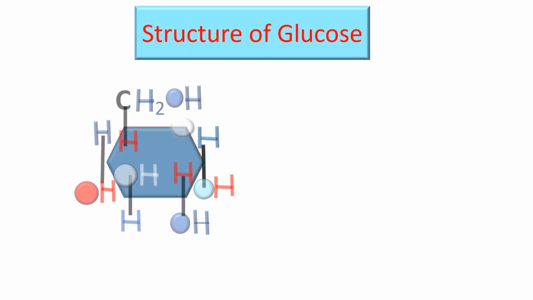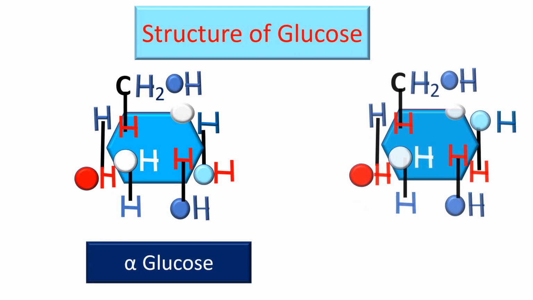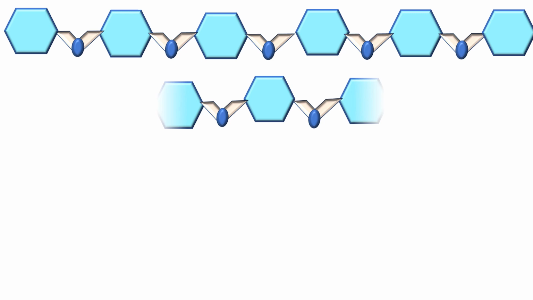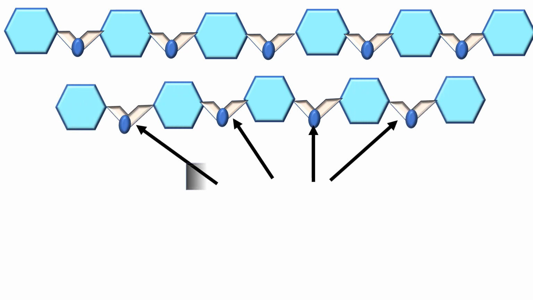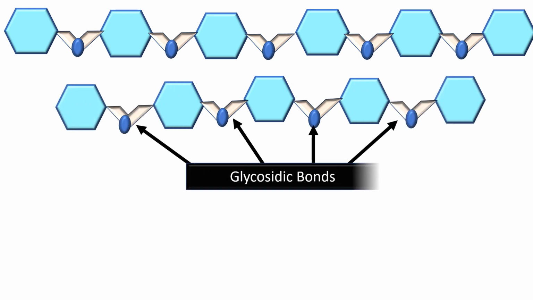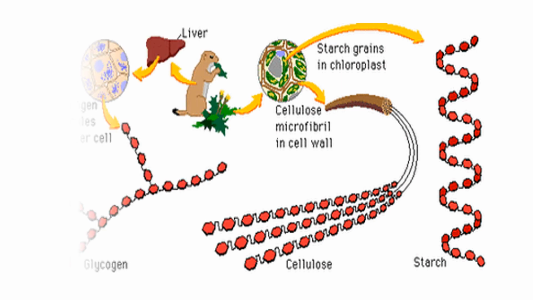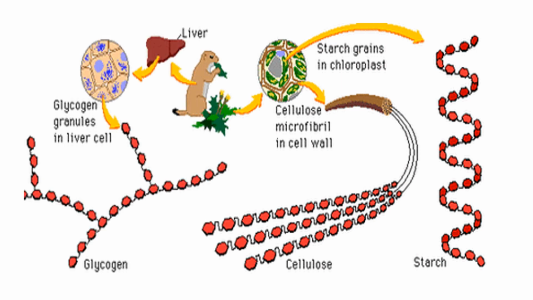Polysaccharides. Structure of glucose. Polysaccharides are polymers of monosaccharides, such as glucose. Glycosidic bonds are formed between monosaccharide molecules when polysaccharides are made. Example, amylose or starch. Amylose, glycogen and cellulose are polymers of glucose.